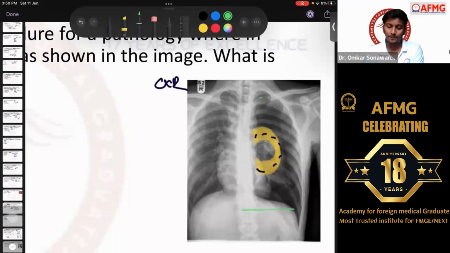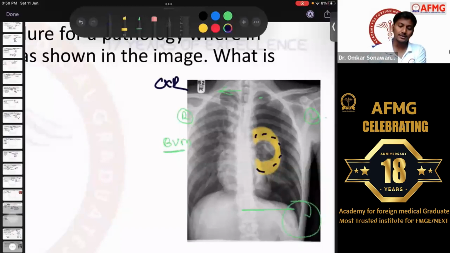Along with this, if you compare the right and left side, as I discussed yesterday also, on the right side you can see the bronchovascular markings, the whitish lines. These are the bronchus and vessels. But on the left side, you can see no bronchovascular markings. Why? Because there is presence of air throughout the pleural cavity. So if there is air in the pleural cavity, a collapsed lung, absent bronchovascular markings, the trachea shifted to the contralateral side, flattening of the diaphragm, and the classical sign known as the deep sulcus sign, this is the classical feature of pneumothorax.